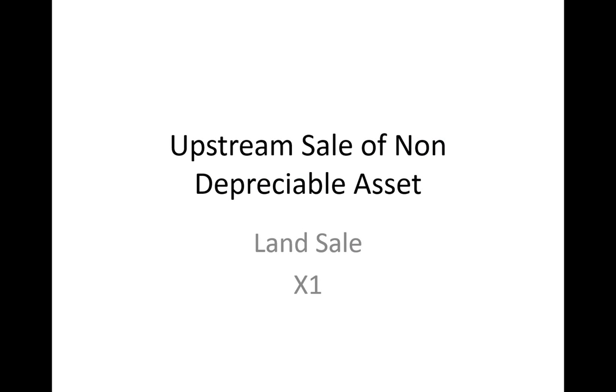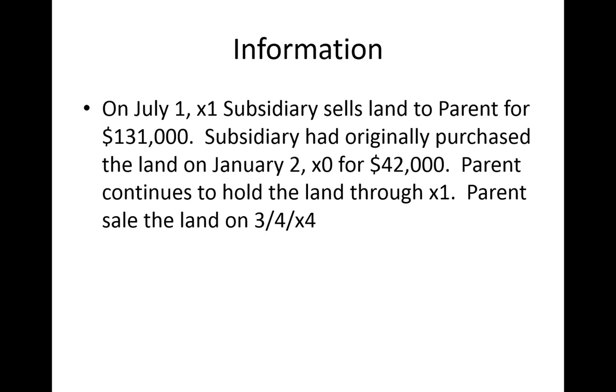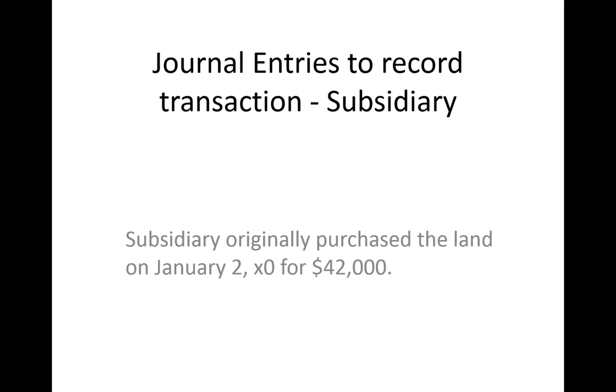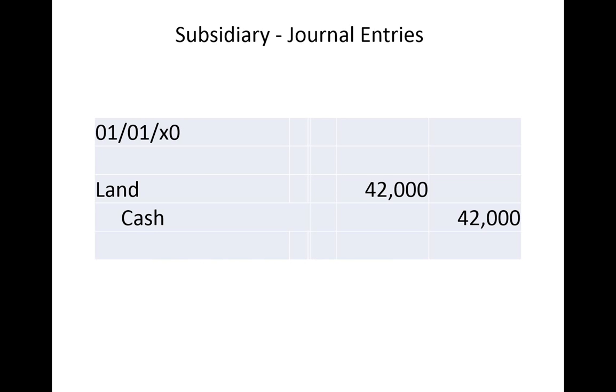Let's address the land itself, and here's the information that relates to the land. It was purchased in July of X1. The sub sells it to the parent, and then the parent is going to continue to hold the land through X4. The subsidiary would make the following journal entry when they purchased the land for $42,000.